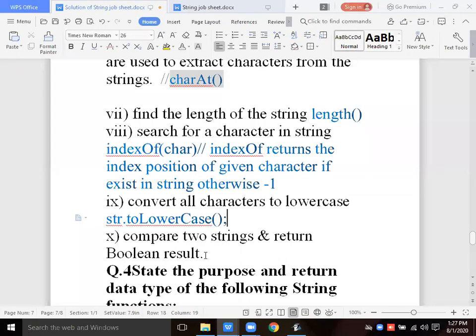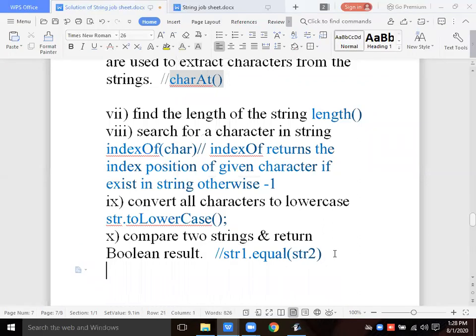Compare two strings and return Boolean result. equals is the method. If both the strings are equal, suppose here I'm giving str1.equals(str2). In this case, if str1 and str2 both are equal, then it will return true. Otherwise, it will return false. Okay. You have to write all these questions and answers.